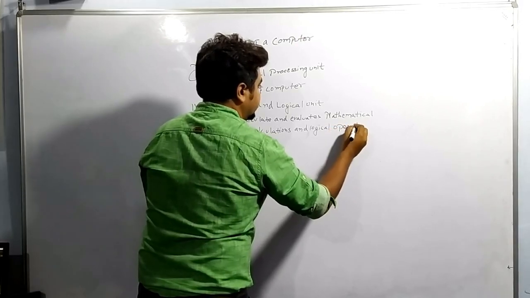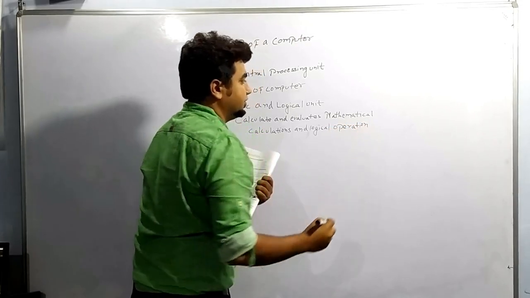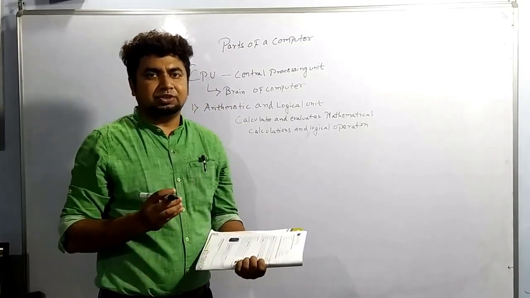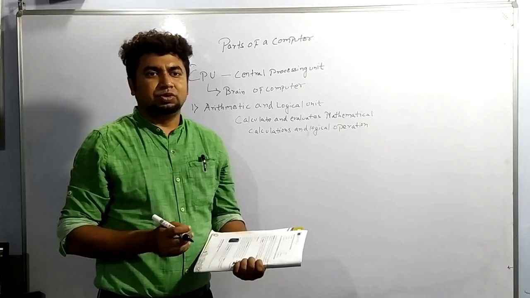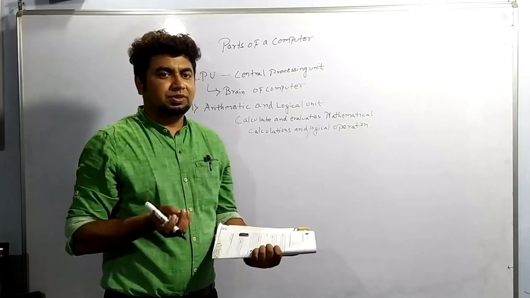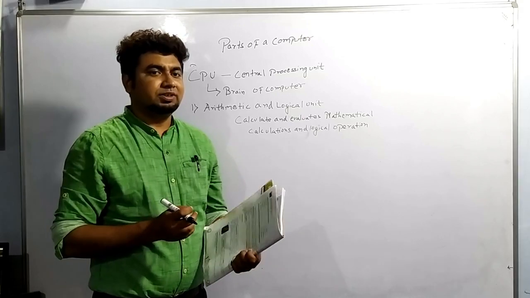One example I would like to give: mathematical calculation means if you have to add two numbers, subtract two numbers, or multiply two numbers. So it can be done with the help of computers by giving instruction to the computer very easily.